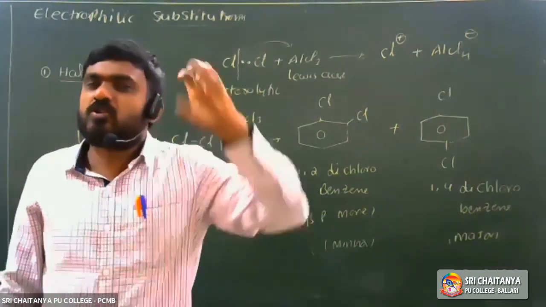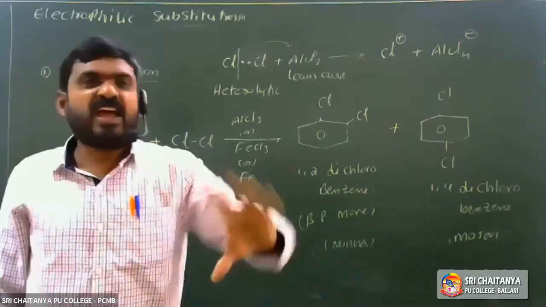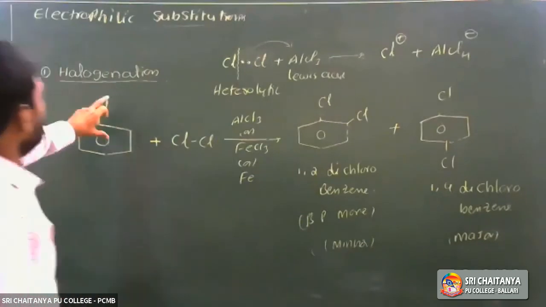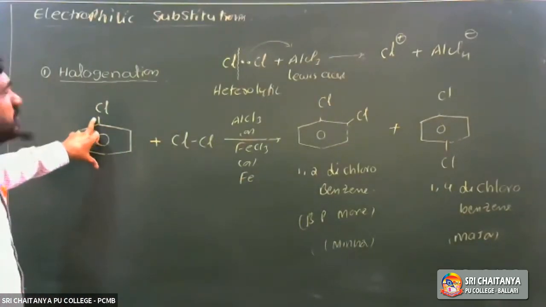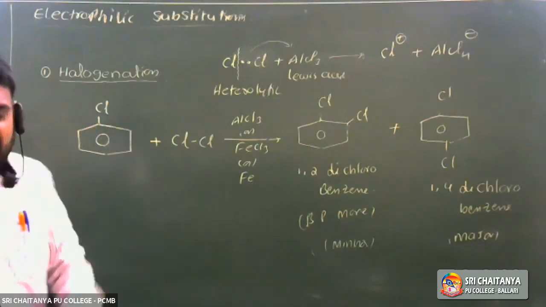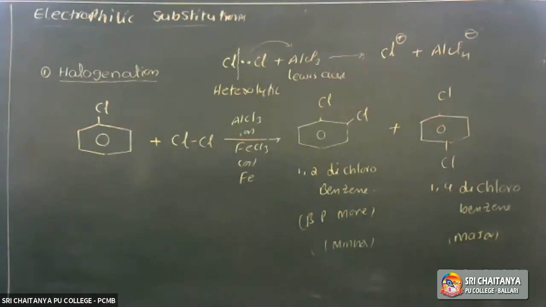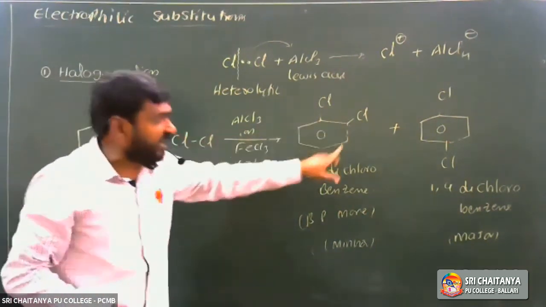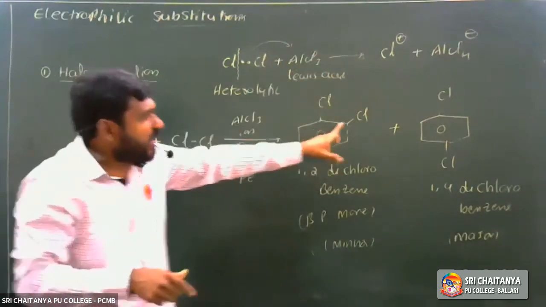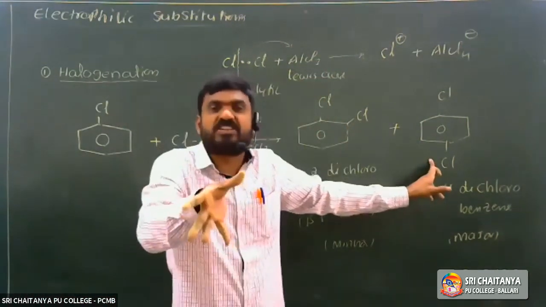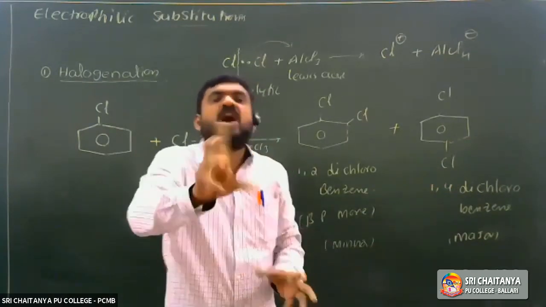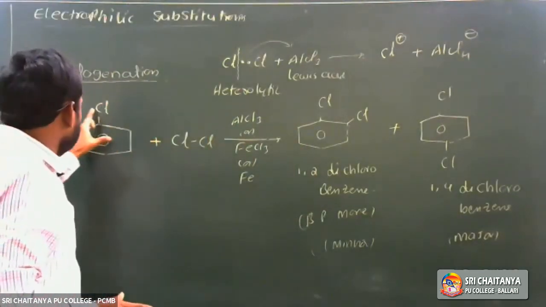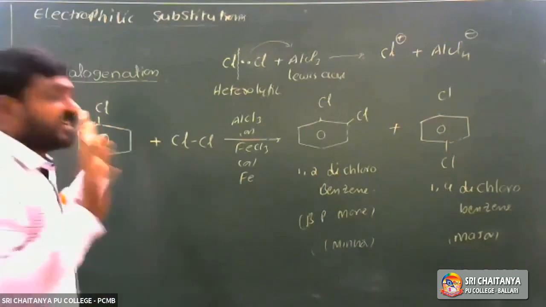So reactivity is controlled by the minus I effect, and orientation is controlled by the resonance effect. These two points are important. Orientation means ortho para directing, so it can direct the chlorinium ion to ortho and para positions. Reactivity is controlled by the minus inductive effect and orientation is controlled by the resonance effect.